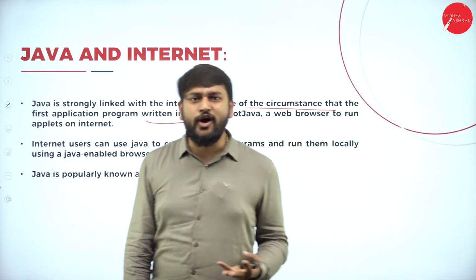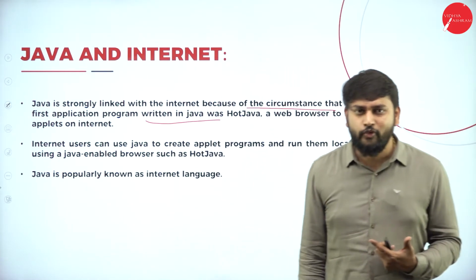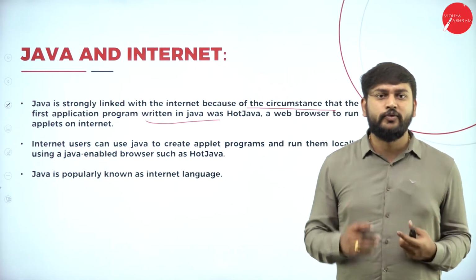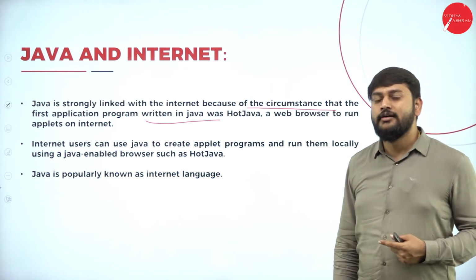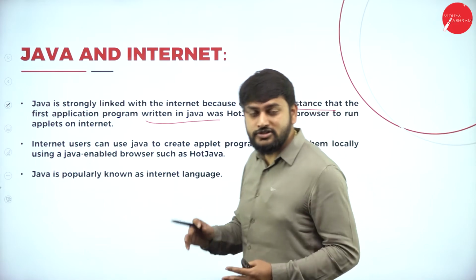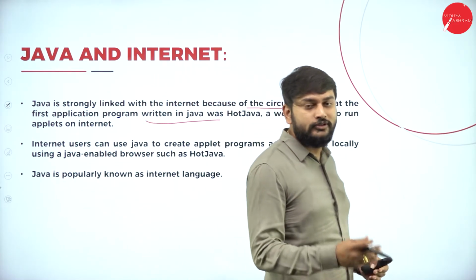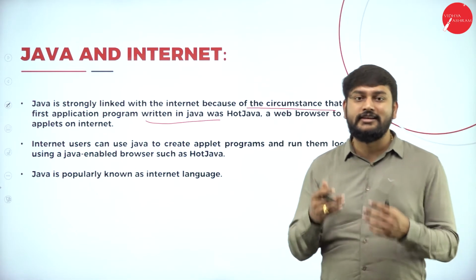What exactly is HotJava all about? HotJava is nothing but the browser which was developed with the help of Java. They have developed the browser with the help of Java. That's how the relationship between Java and the internet started.